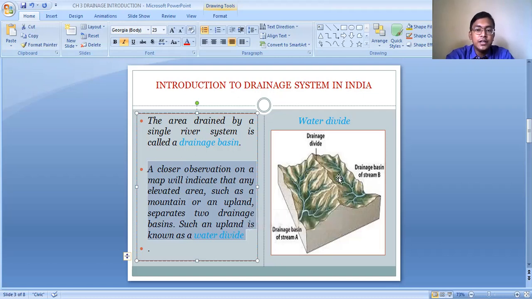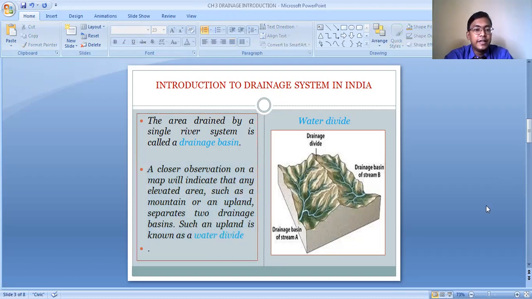Here in this picture also you can see that the stream A and the stream B are getting divided. They have separate drainage basins just because they are separated by an uplifted part. This uplifted part which separates the drainage basin of stream A and the drainage basin of stream B is known as the water divide. So in simple terms, a water divide is an elevated portion which separates two drainage basins.